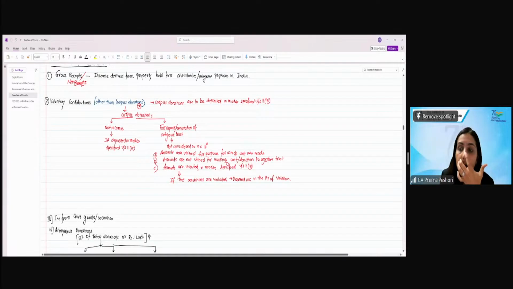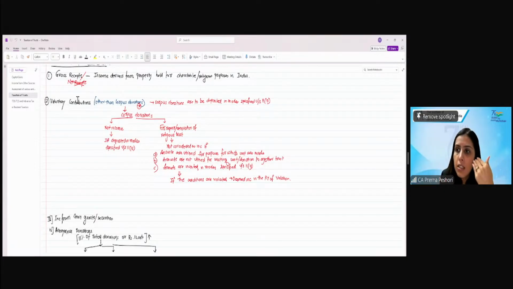It will include contributions other than the corpus donation. Whatever voluntary contribution you receive other than the corpus donation is to be considered as a part of income. Now, corpus donations are not income if they are deposited in the mode specified under section 11(5), or if they are received for repair or renovation of the religious trust.